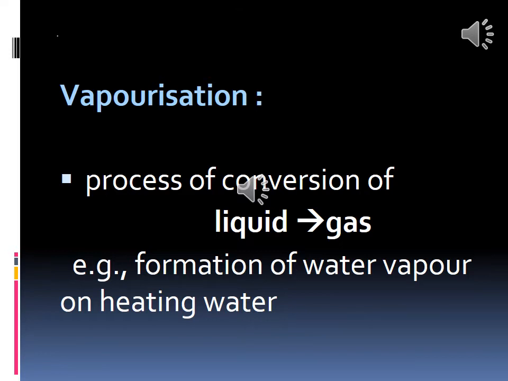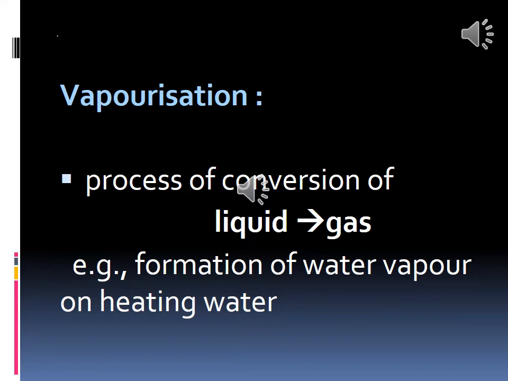When does vaporization take place? On boiling, that means on heating. Because of heating, the space between the molecules increases, and because the intermolecular space increases, the force of attraction decreases.